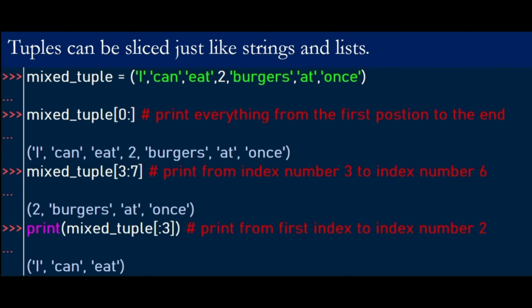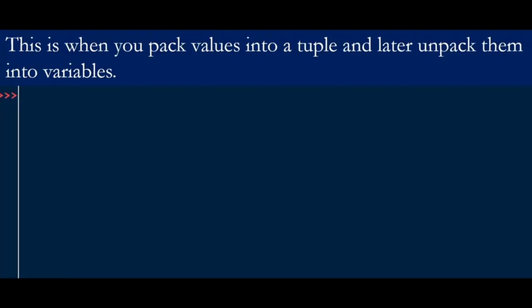We look at tuple packing and unpacking. This is when you pack values into a tuple and later unpack them into variables. Let's look at an example. You've declared a tuple called person, and we have assigned a string, John Doe, and 6.1.